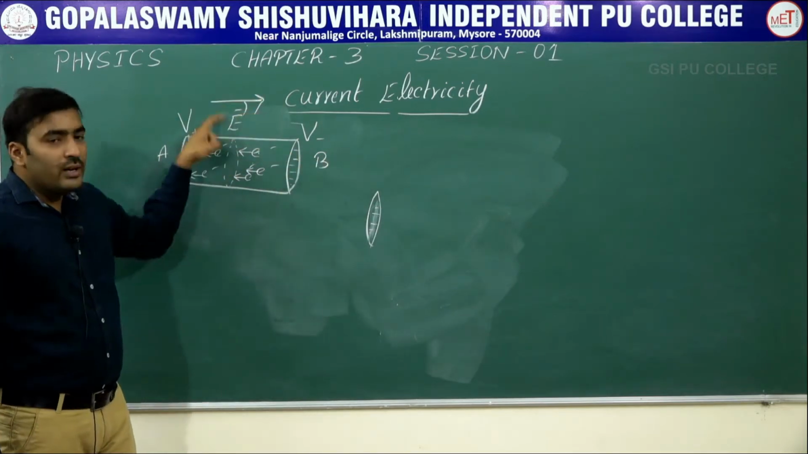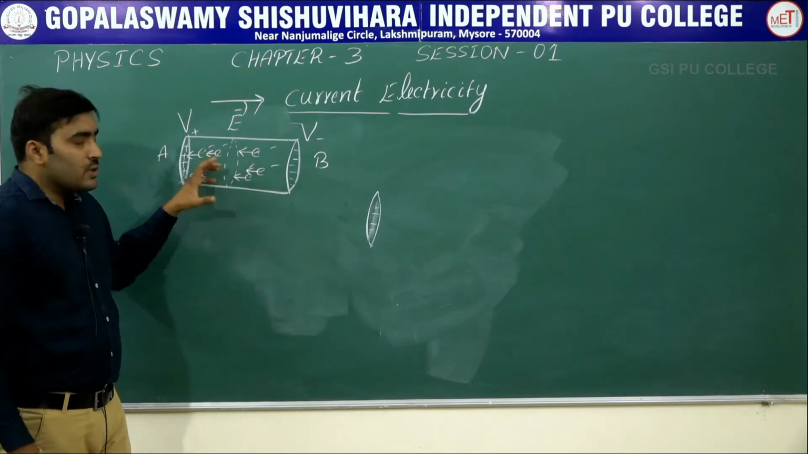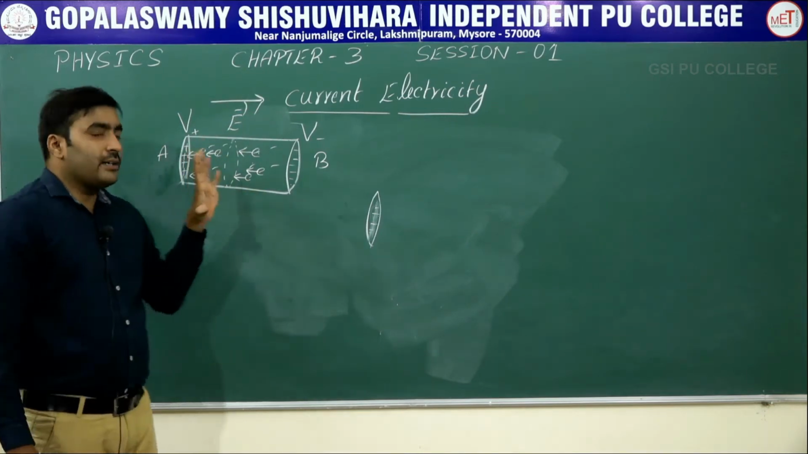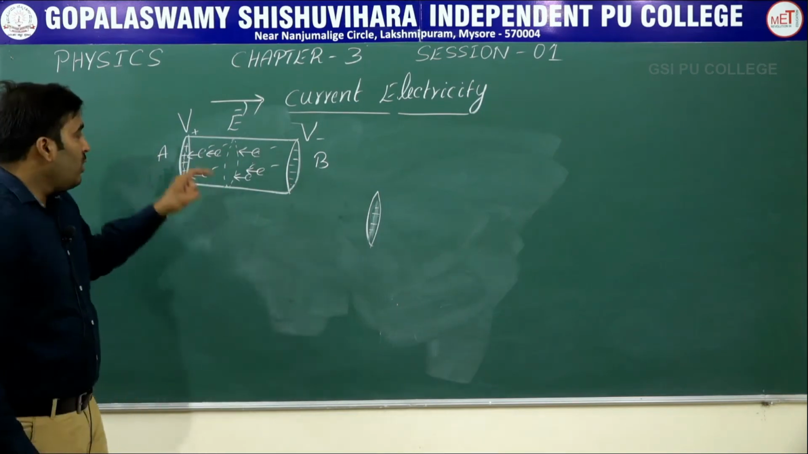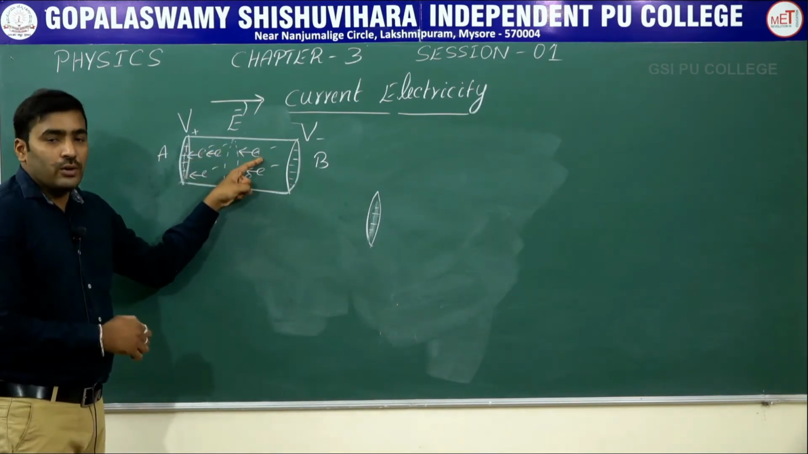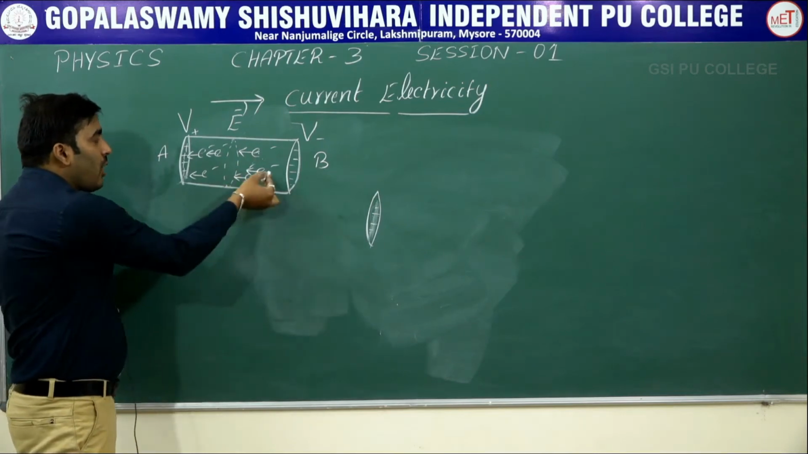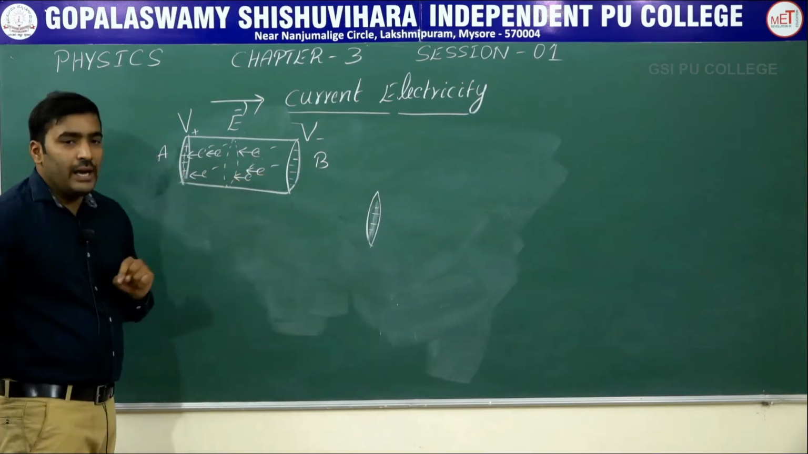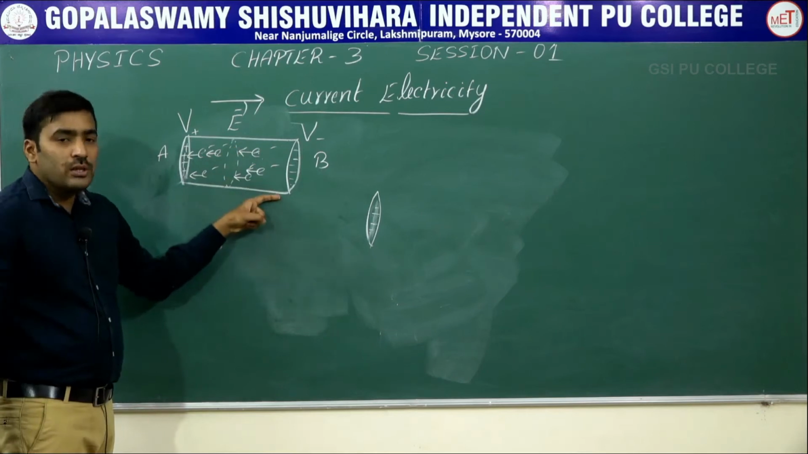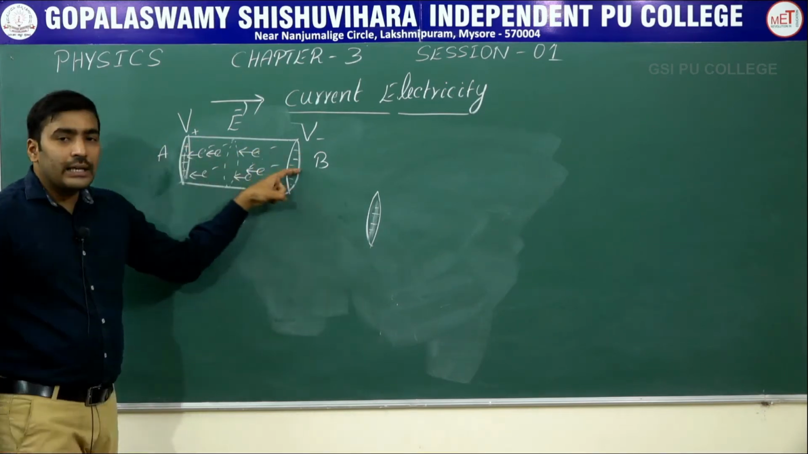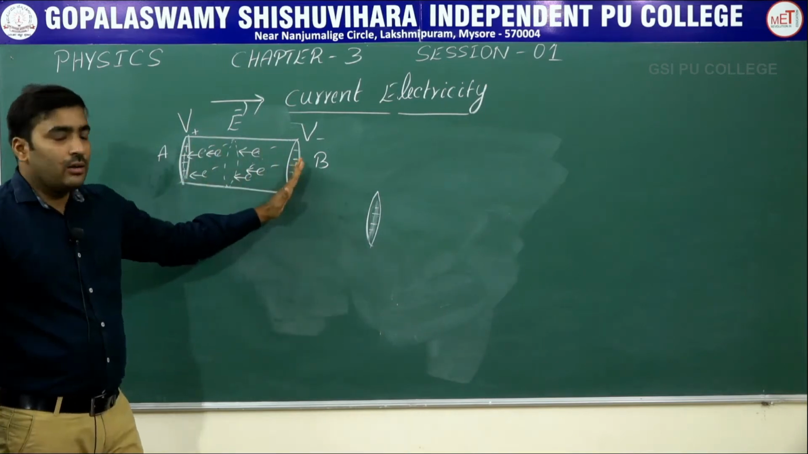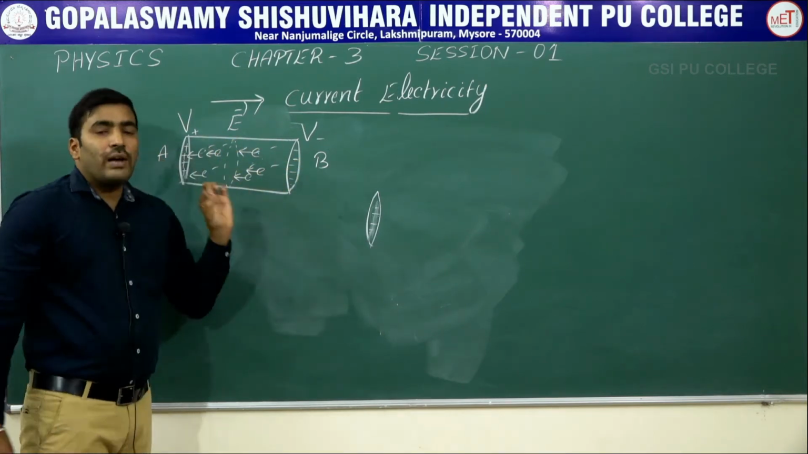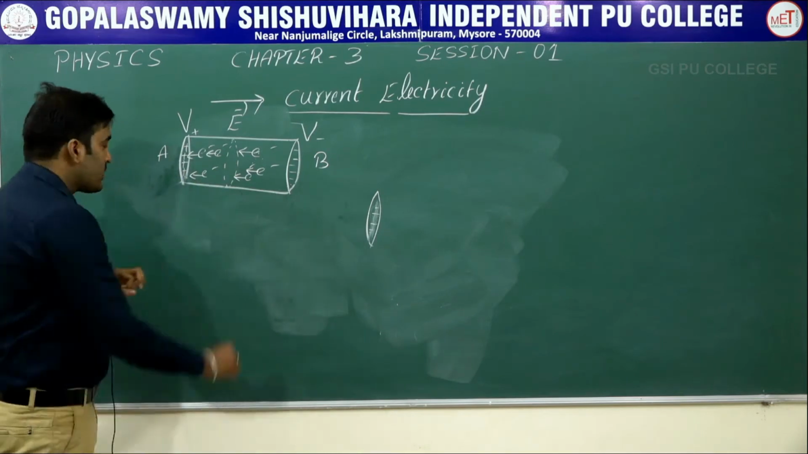So there is an electric field here and there are charges here. As I told you earlier, inside the electric field the charges will experience a force so that they can move. Now if we consider the motion of electrons, all the electrons are now moving towards the end A. So the charges are in motion, so there is an electric current in a conductor. The motion of electric charges constitutes the electric current.